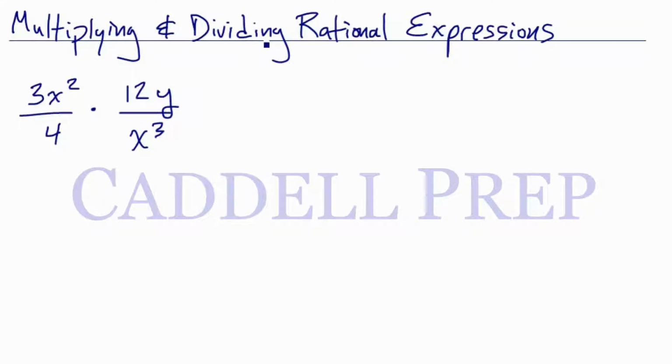Okay, let's go over multiplying and dividing rational expressions. So we have 3x squared over 4 times 12y over x cubed. Just like we would multiply any fractions, we can multiply straight across and reduce, or cross cancel first. So I advise cross canceling.